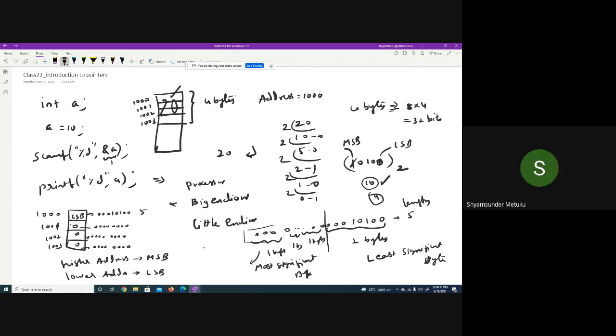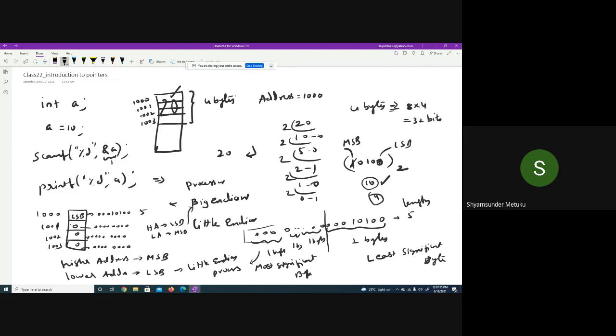Whenever a lower address is stored with the least significant byte, we call it a Little Endian processor. When it is the reverse, higher address LSB, lower address MSB, it is called Big Endian. Both are possible.